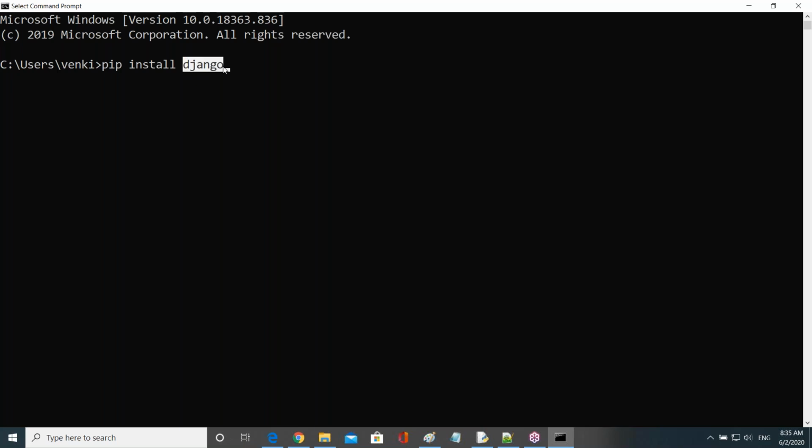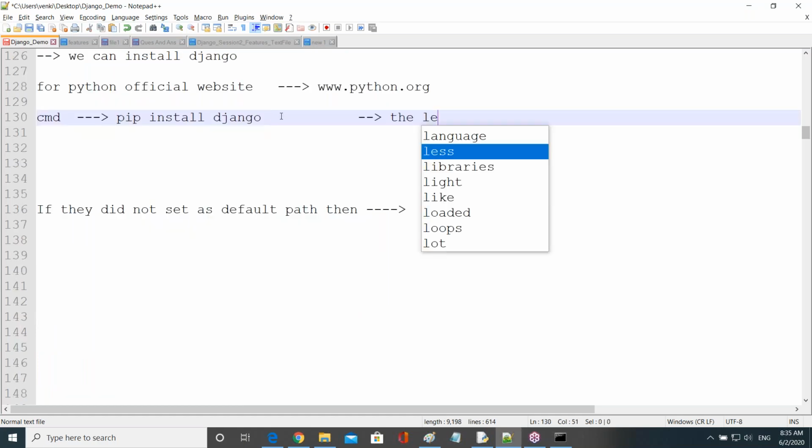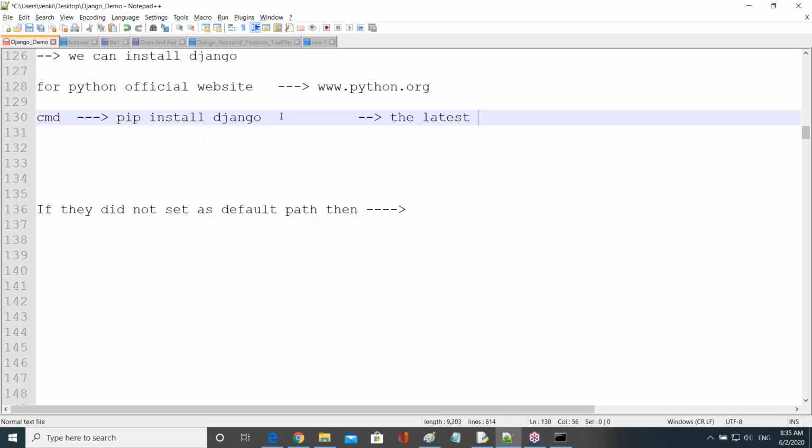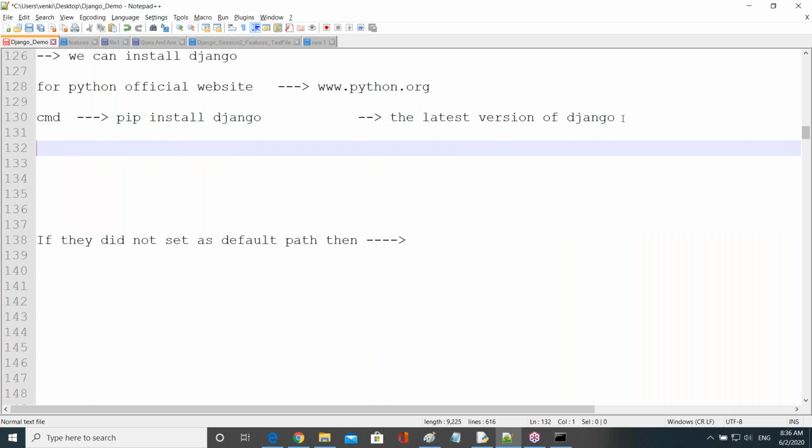All of you observe now. If you type simply pip install Django, then in this case it installs the latest version of Django. The latest version of Django will install automatically. If you don't specify the number, then by default the latest version of Django will install. Right. But now I don't want the latest version. I want some previous versions, guys.